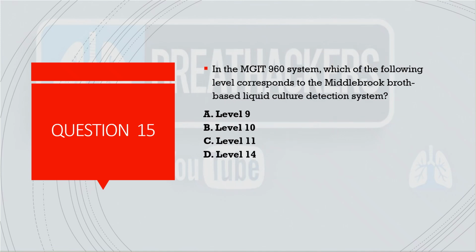Coming to the next question. So MGIT 960 system, they ask about the level which corresponds to the Mycobacteria Growth Indicator Tube liquid culture detection system. You just have to learn it. This is level 11.